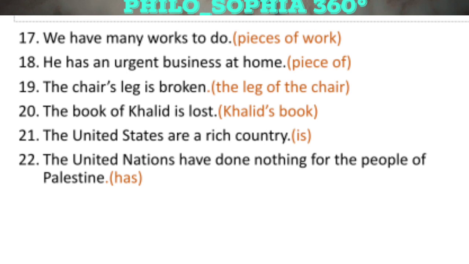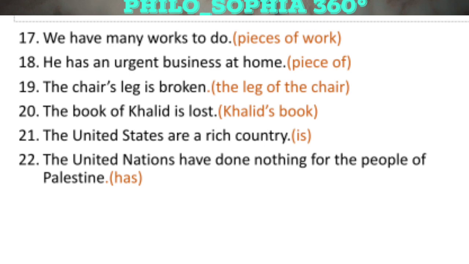We have a sentence number 21st. The United States are a rich country. United States is a country with many states. So when we are using the United States, we have to consider it as a country, as one country. So the correct sentence will be the United States is a rich country.